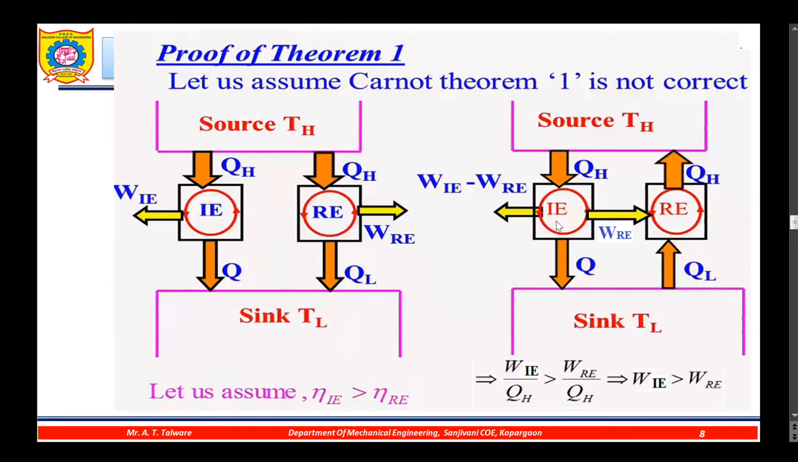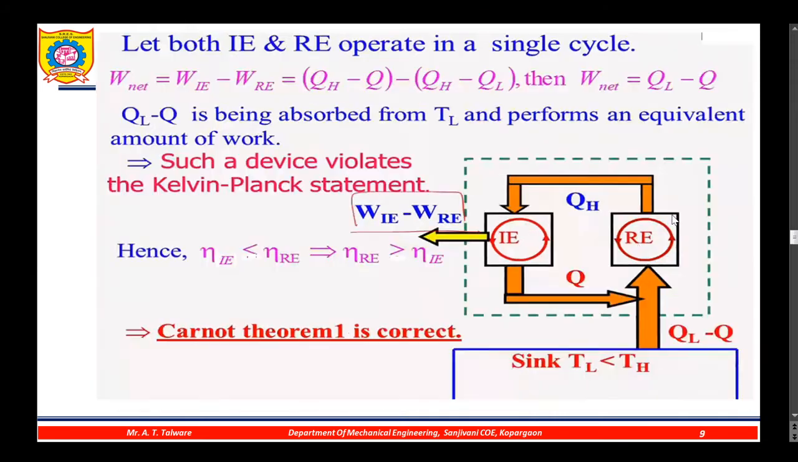If we combine the irreversible engine and the reversible engine, we get such a combined system. Let both the irreversible engine and the reversible engine operate in a single cycle. W net is equal to WIE minus WRE, which is QH minus Q minus, with WRE being QH minus QL, so W net is equal to QL minus Q. So QL minus Q is absorbed from TL and performs an equivalent amount of work.